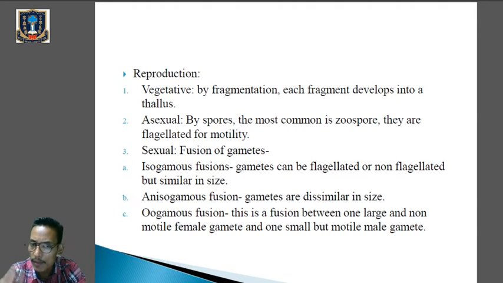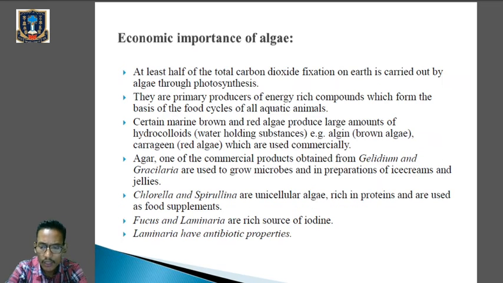And in oogamous fusion, kindly remember that there will be one large and non-motile female gamete. Non-motile means which are not able to move, and one small but motile male gamete. Motile means which are able to move. Okay, so here we have finished the different modes of reproduction in case of algae also. Now let us talk about the economic importance of algae. Okay, so what are the different importances of algae?